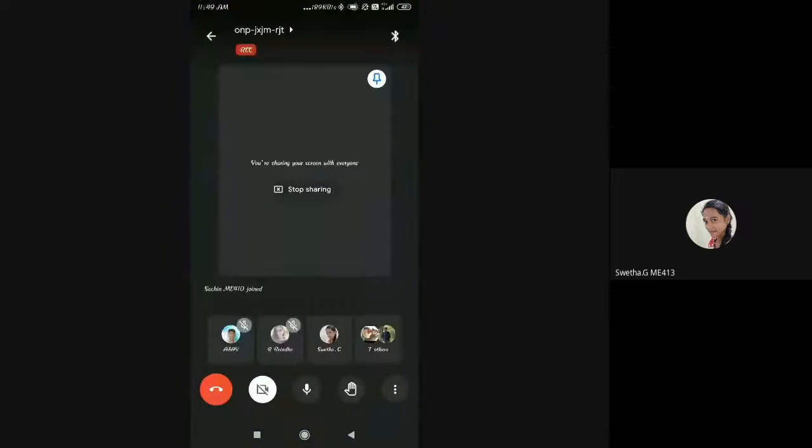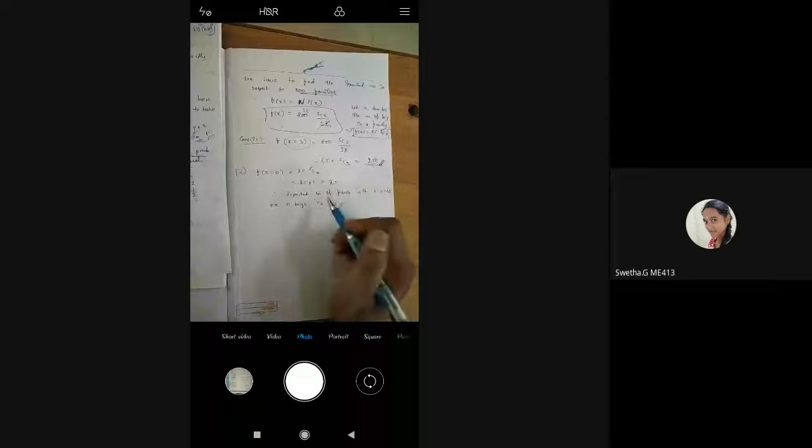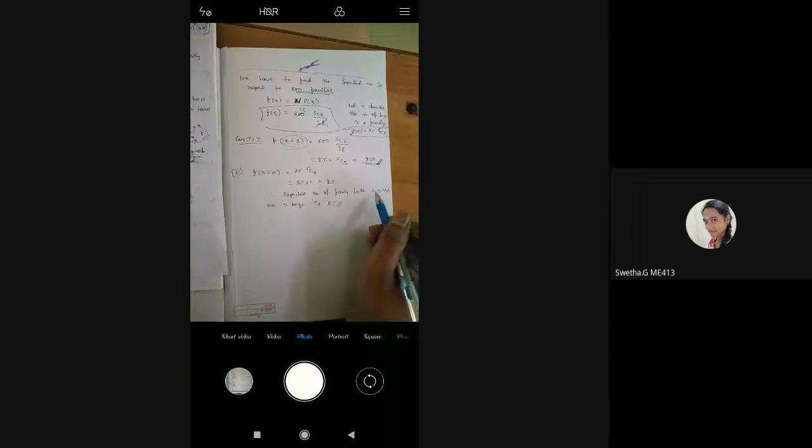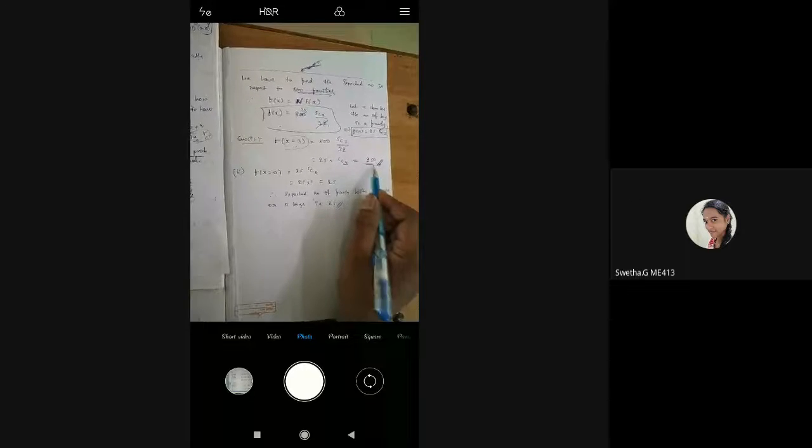Anyone, do it fast: 25 into 5C3. 250, sir. Yes, 250. In 250 families, we have exactly 3 boys. So this conclusion you can write here also: the expected number of families with exactly 3 boys is 250.